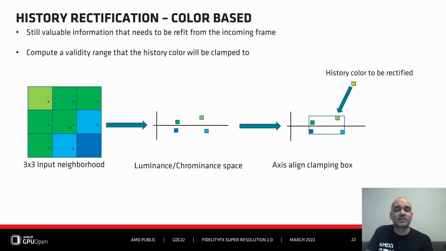So if we look at this image there, we've got this 3x3 neighborhood holding effectively 4 different colors. So that's what is being plotted in the middle picture. And from that, we can infer a clipping box. And the history to be rectified will be fit into that box.